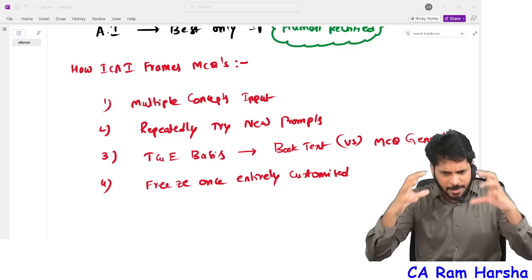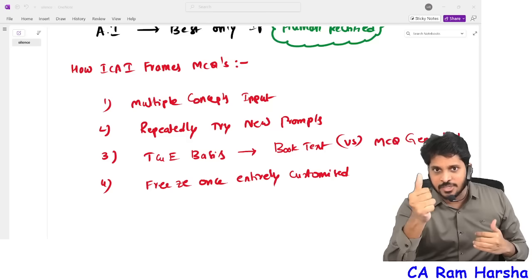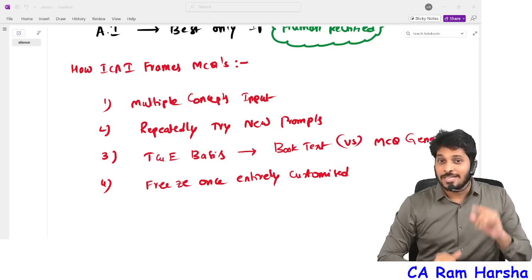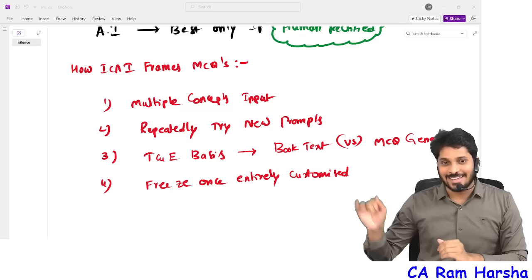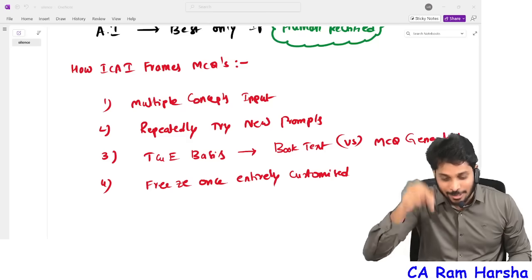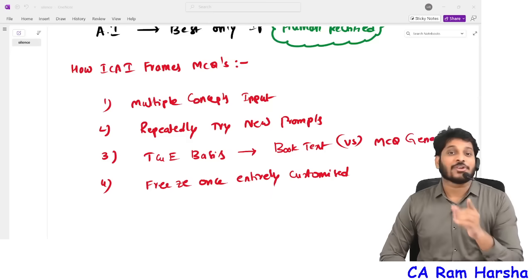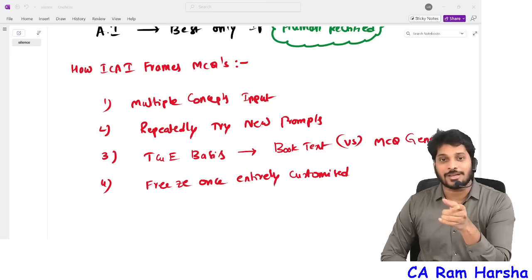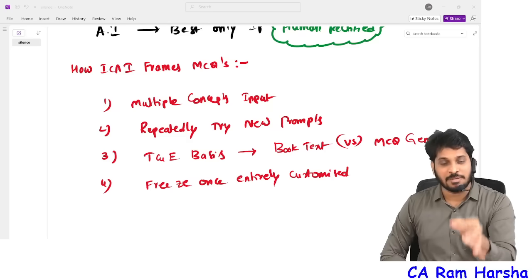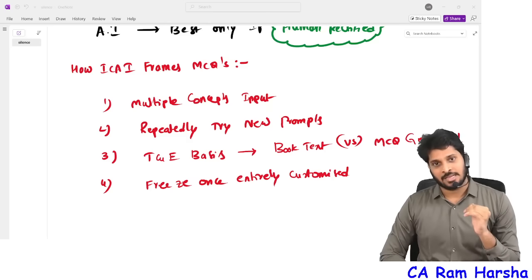Then I will give a big prompt, 4-5 lines, on what I want to test the student on, and then it will generate an MCQ which will be very qualitative. Do you think ICAI just puts some section to generate an MCQ and copy pastes it on the exam paper? No, they do it like this. The paper setter will think like this. But what are you doing? How are you prompting ChatGPT for MCQs? Worst prompt, useless prompt, simple basic prompt you're giving. That is where you're lacking. Understand the system first, then do it.